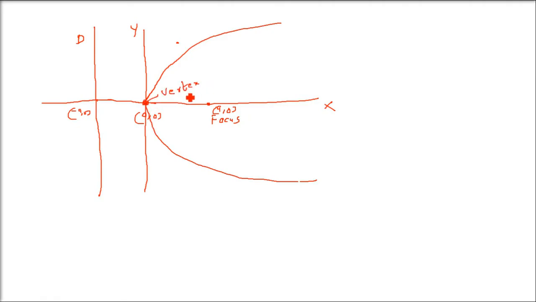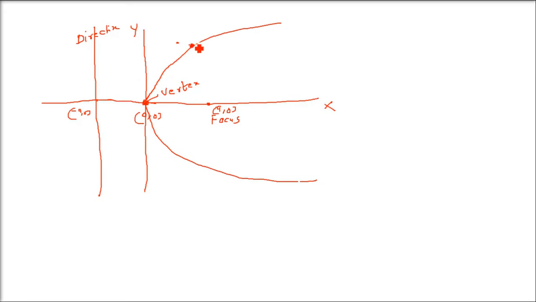This point is called the vertex. This is the directrix, we have already talked about it. The focus is the point a, 0. We have tried to fit it on a coordinate axis so that the equation can be formed easily.